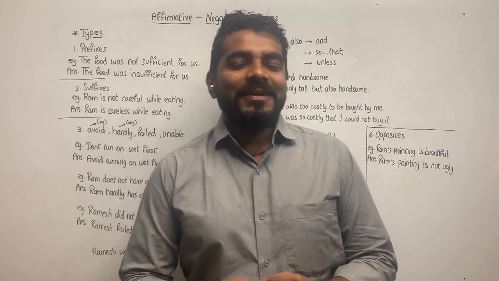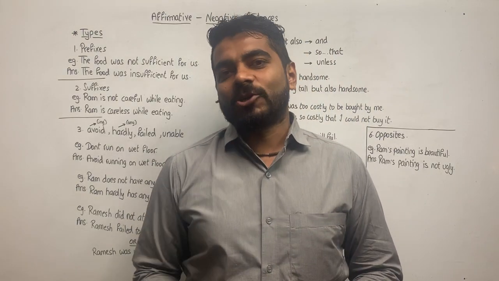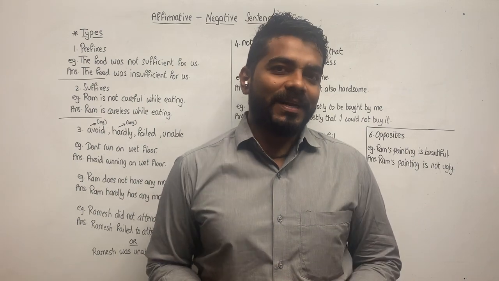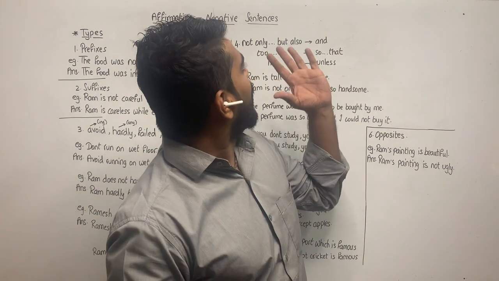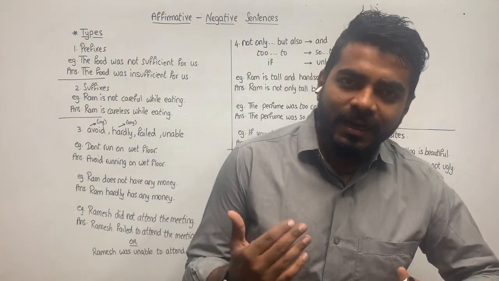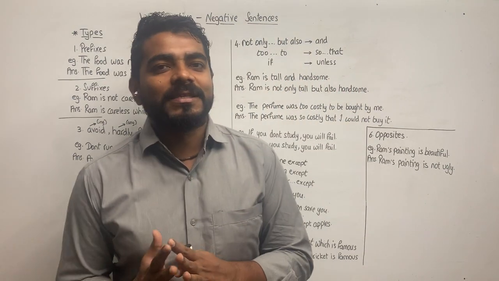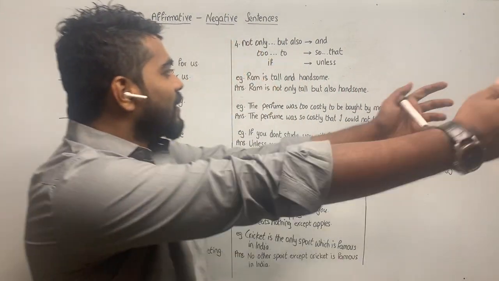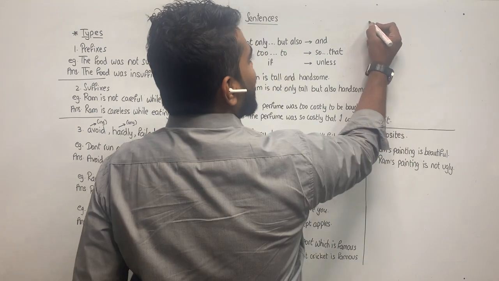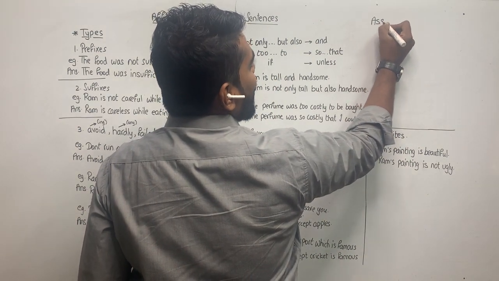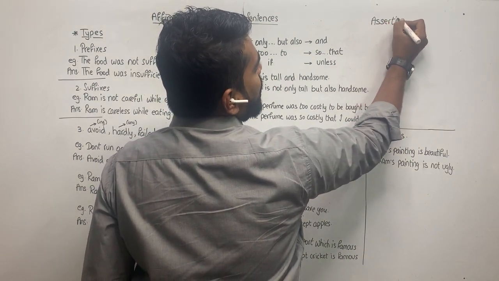Hello everyone. The topic that we are doing today is called affirmative and negative sentences. Now before we jump into affirmative and negative sentences, let us understand the various types of sentences that are contained. Okay? So, if we broadly divide the kinds of sentences, we have three types.